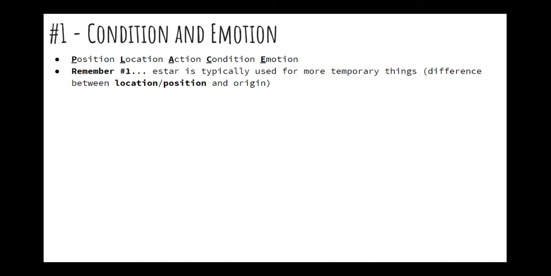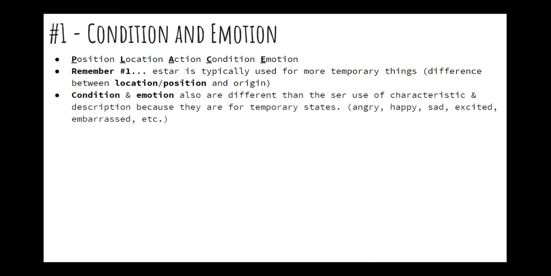So a couple things to remember. First off, remember number one, estar is typically used for more temporary things. It's going to be that difference between, for example, location and position and origin. Condition and emotion also are different than the ser use of characteristic and description because they are for temporary states like angry, happy, sad, excited, embarrassed, etc. So estoy emocionado, I am excited.